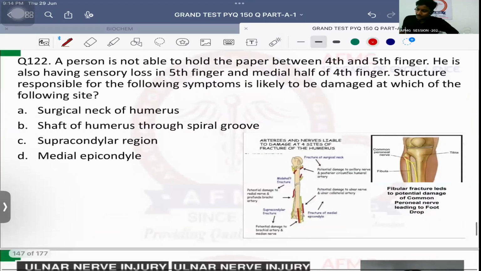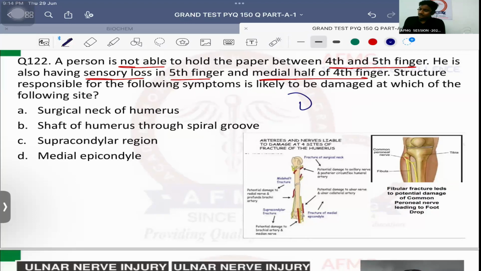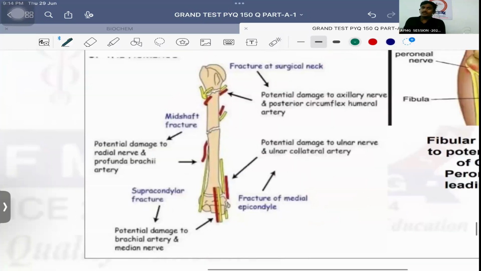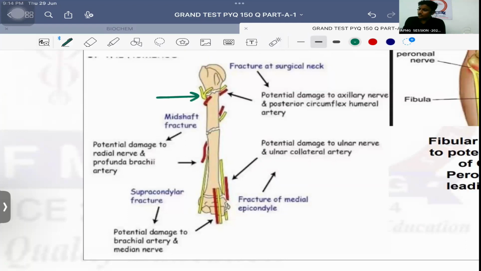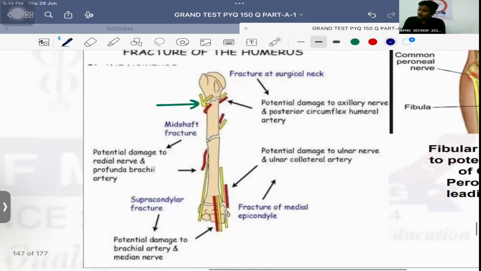Question number 122. A person is not able to hold the paper between the fourth and the fifth finger. He is also having sensory loss in the fifth finger and the medial half of the fourth finger as well. Structure responsible for the following symptoms is likely to be damaged at which of the following sites? What is the nerve injury over here? Ulnar nerve injury. And ulnar nerve injury is due to fracture at which site? Answer is medial epicondyle. Please remember, fracture at surgical neck of the humerus will cause damage to which nerve? Axillary nerve. And which artery? Posterior circumflex humeral artery.